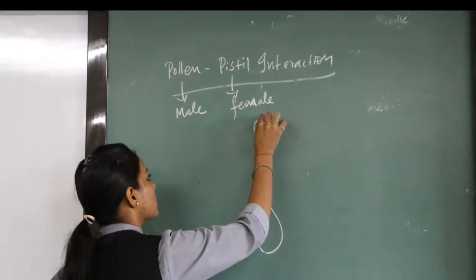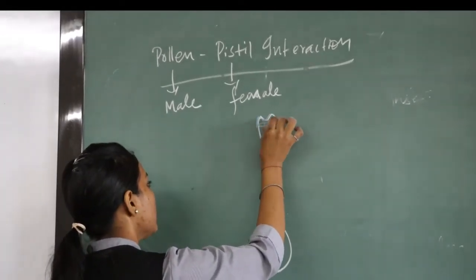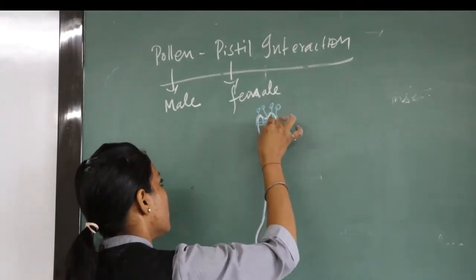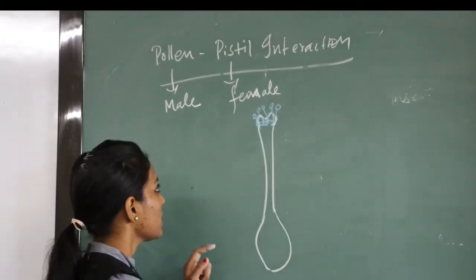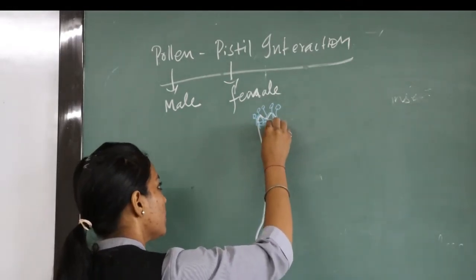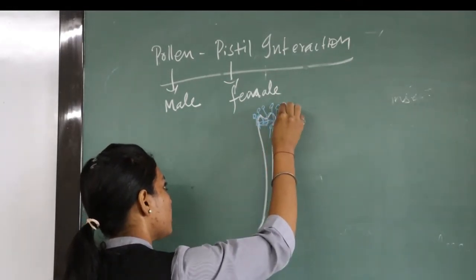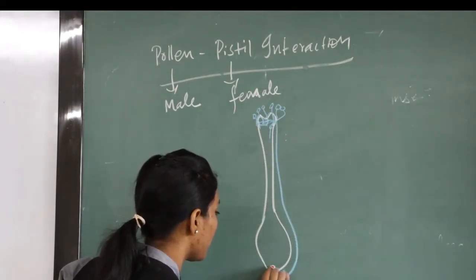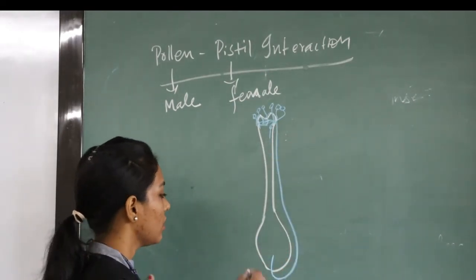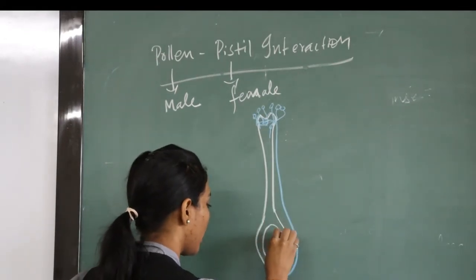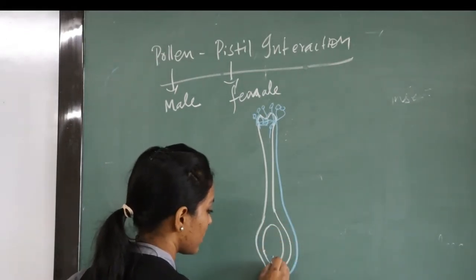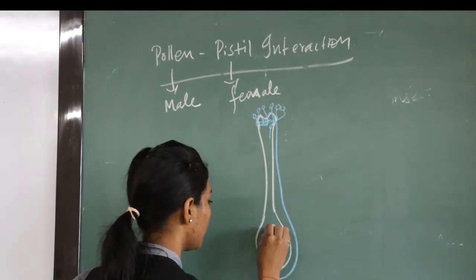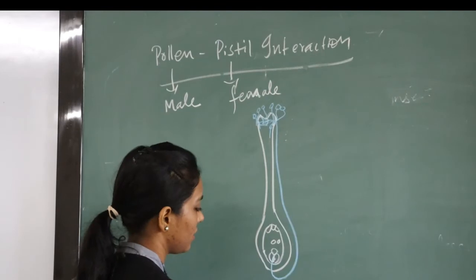Okay, this is the stigma part, wherein the pollen during maturation stage forms a pollen tube. This tube will run over this part and it will try to interact with the ovules having the 7-celled and 8-celled part with the 2 nuclei over here.